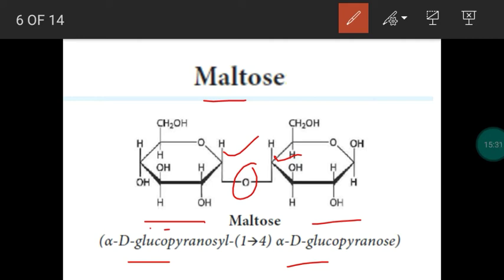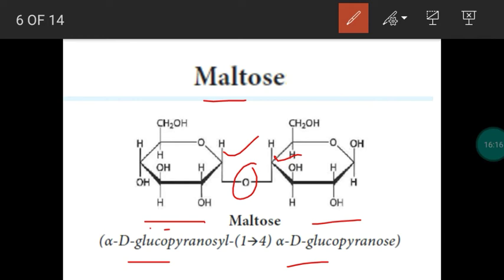Maltose can also be prepared by digestion of food. When we take food, for example starch, the starch can be digested by an enzyme called alpha amylase. One mark: alpha amylase enzyme is used for digesting starch. During that, maltose is obtained. So maltose can be derived from malt, as well as from the digestion of starch by the enzyme alpha amylase. During hydrolysis, it provides two molecules of alpha D glucose. Between the glucose units, we have an alpha 1,4 glycosidic linkage.